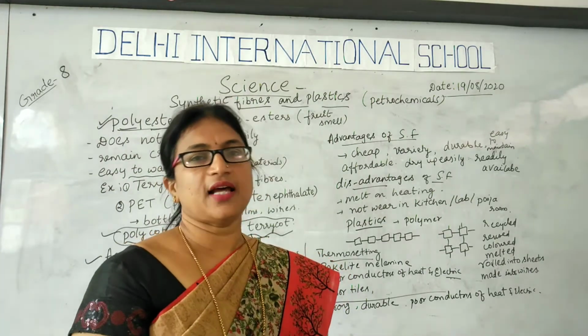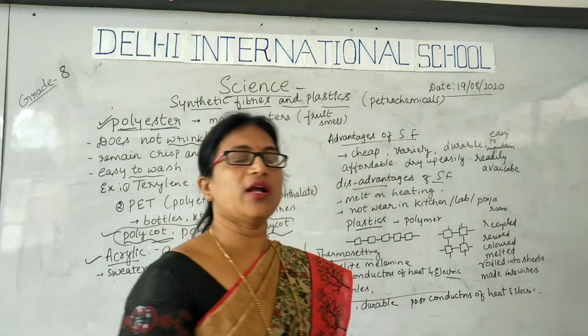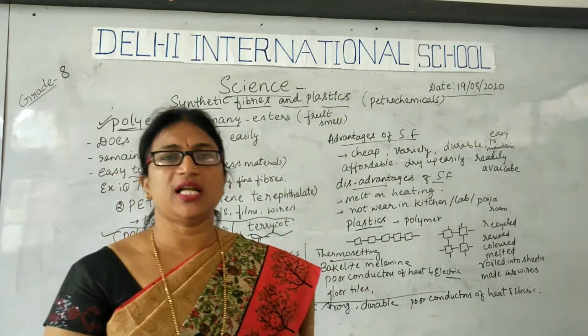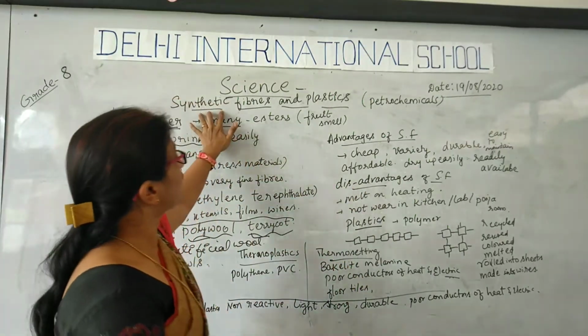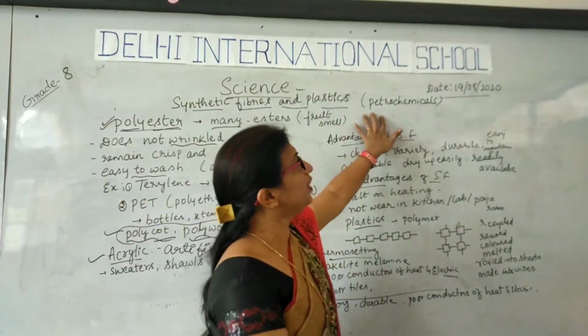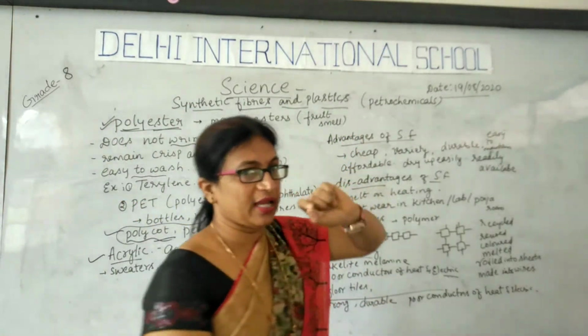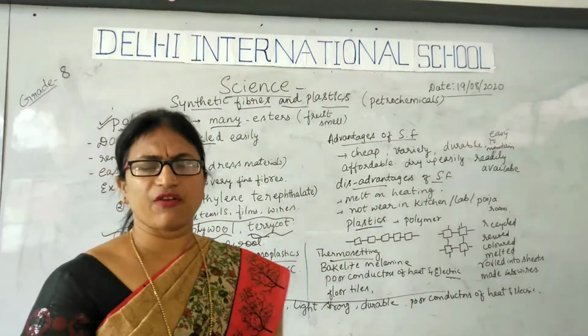They are synthesized or manufactured from petroleum origin. From the byproducts of petroleum, we can manufacture synthetic fibers and plastics. So they are of petrochemical origin. And what are the disadvantages of synthetic fibers?